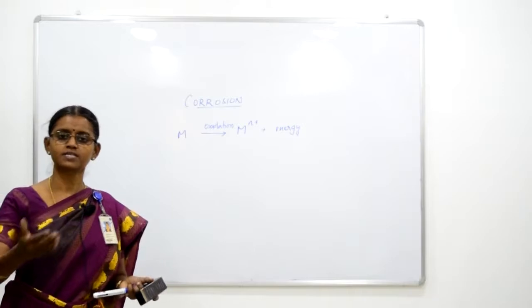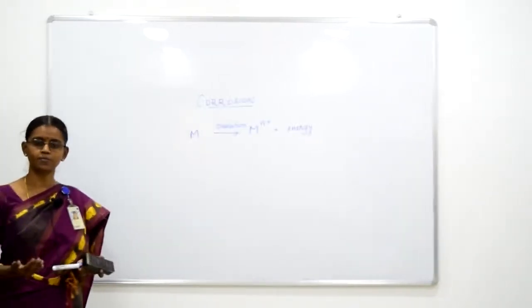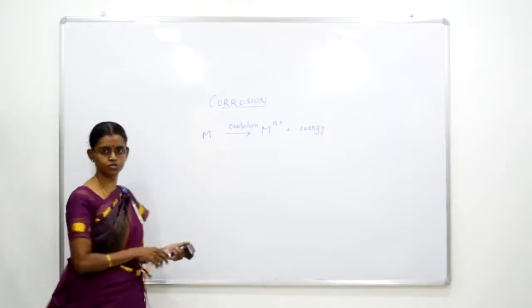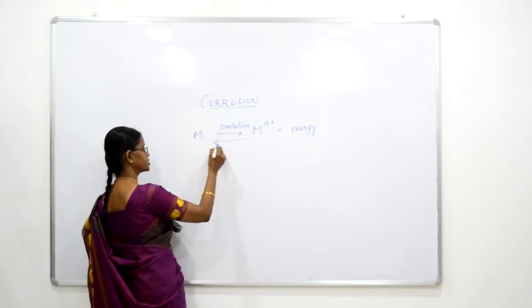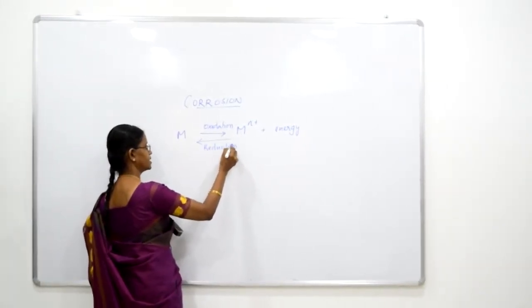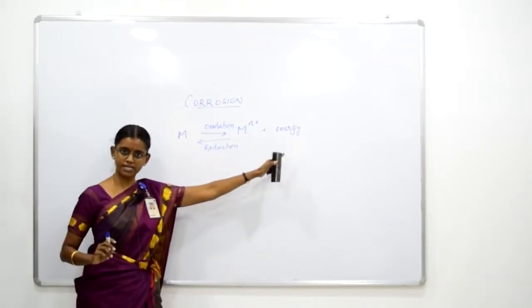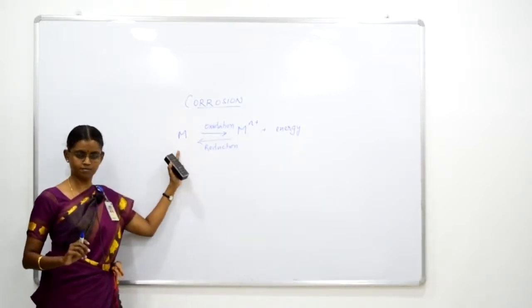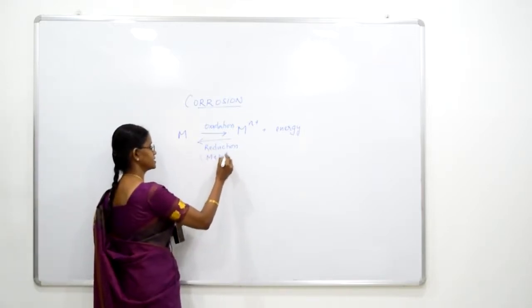For example, let's take the reverse of corrosion. What do we call that process? The metal ions undergo reduction to form the corresponding metal, right? So now metal ions take some energy and then form the metal. This process we call metallurgy.